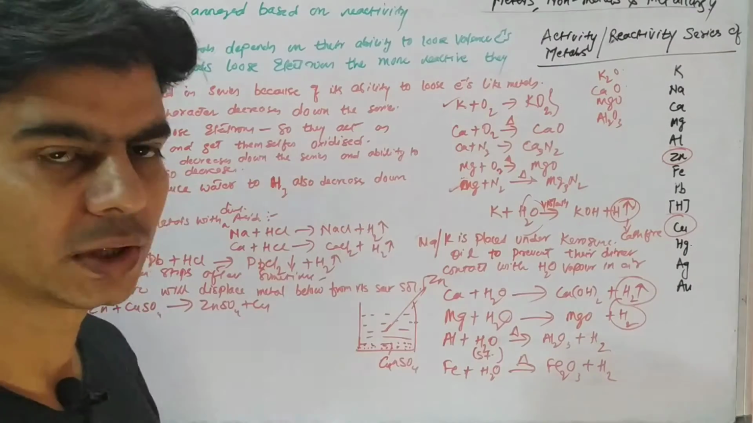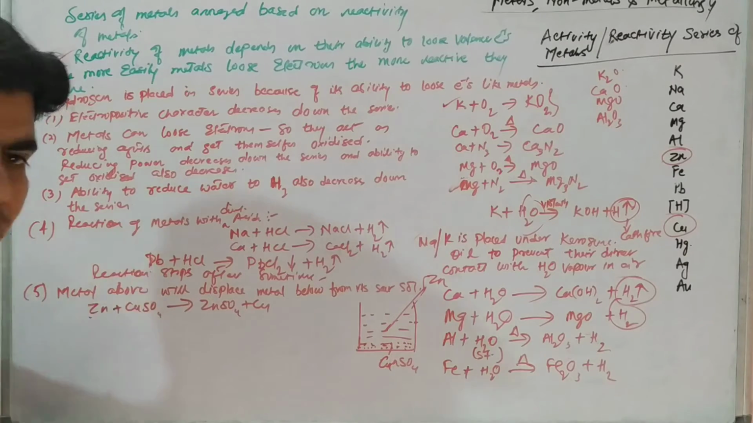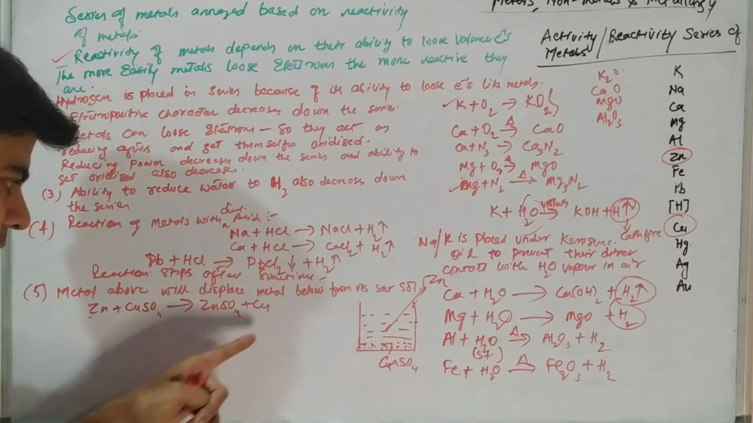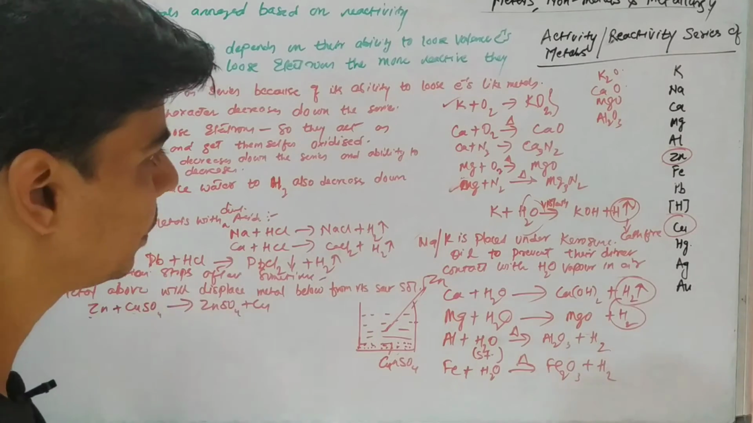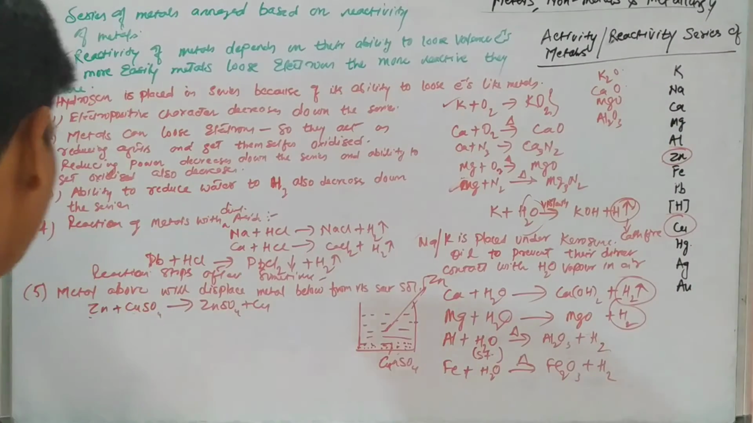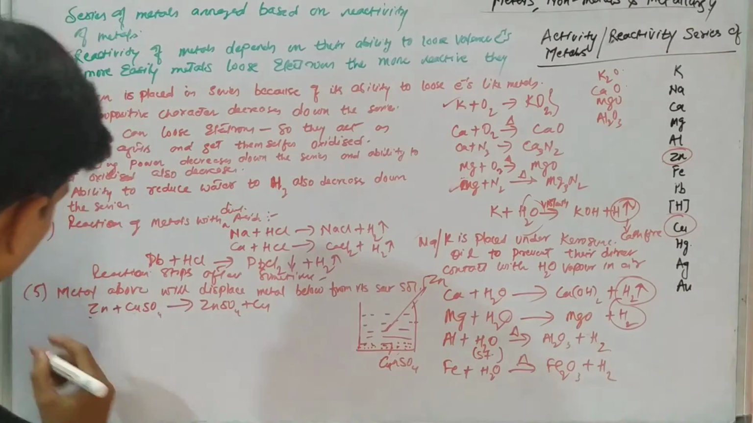Zinc is more reactive than copper. That is why it's reacting with copper sulfate solution and trying to displace copper from copper sulfate solution. And this copper is settling here at the bottom. So this proves that a metal above in the series will displace a metal below from its salt solutions. Now we have reduction of metal oxides.